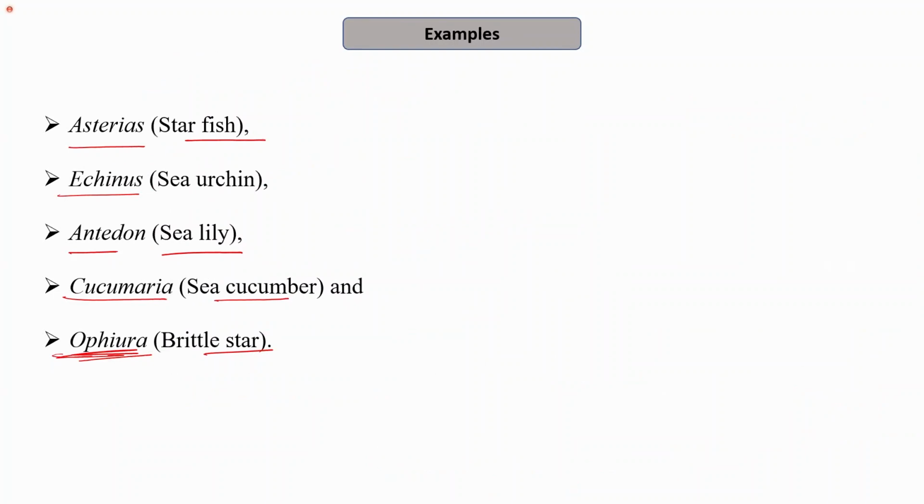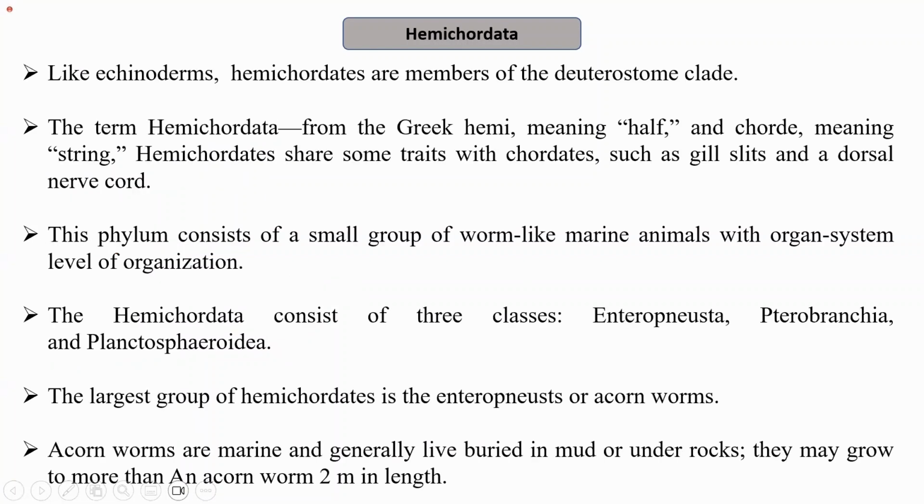Examples, as I mentioned, I'll repeat again: Asterias, starfish; Echinus, sea urchin; Antedon, sea lily; Cucumaria, sea cucumber; and Ophiura, brittle star. The next phylum that I will be talking about now is Hemichordata. So the name itself suggests it: Hemichordata. That is, hemi means half, right? So like echinoderms, hemichordates are also members of the deuterostome clade.